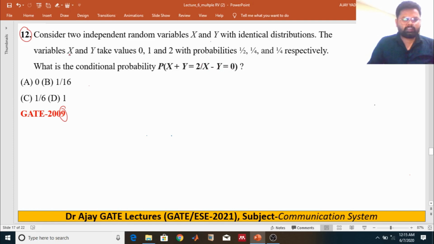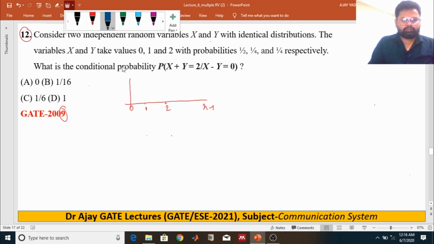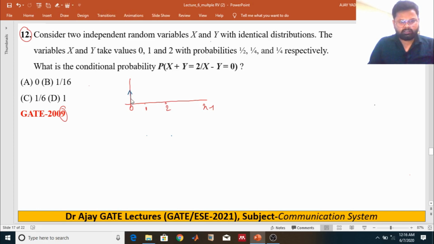Right, so according to the problem we have identical distribution of two random variables x and y, and they contain the values 0, 1 and 2, and correspondingly the probabilities given are 1 upon 2 at 0, 1 upon 4 at 1, and 1 upon 4 at 2.